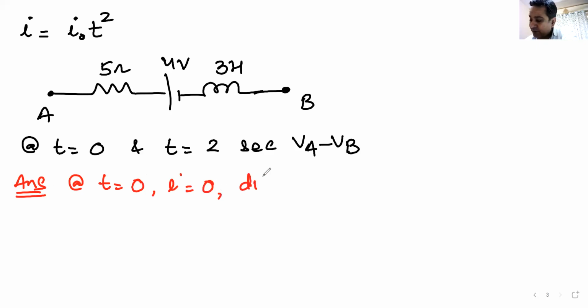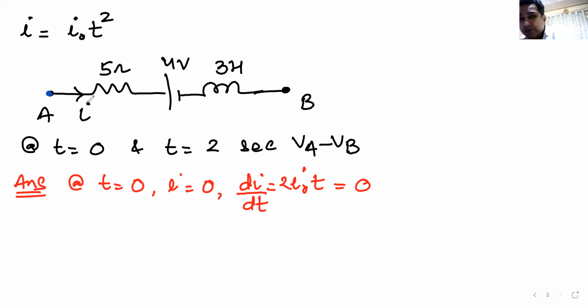Now rate of change of current di by dt is 2 I naught into t. That is also 0. Yes or no? So now you apply Kirchhoff's law, Ohm's law from point A to point B. Here the direction of current is not given, so I'll just assume that current is moving from A to B.